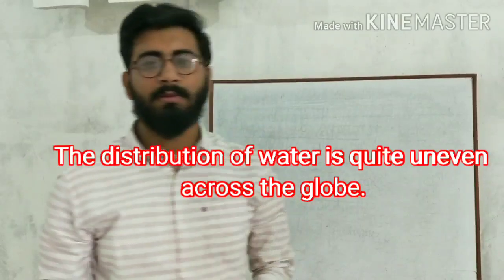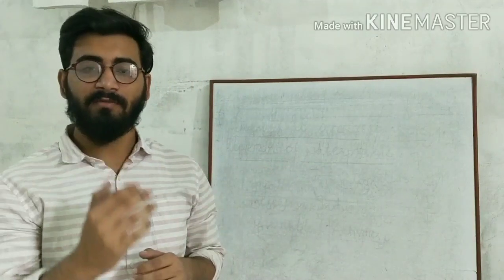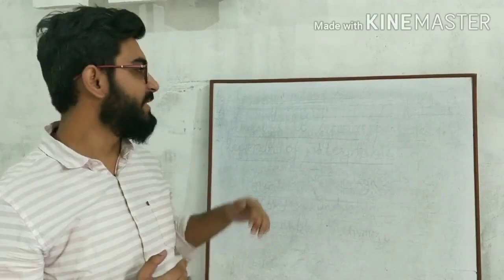Okay. So what are the topics which we have covered today? First of all, we discussed the groundwater as an important source of water. Then we discussed the depletion of water table. And then finally we discussed the distribution of water.